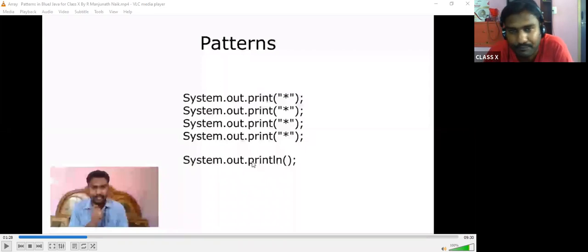Try at your home. Okay. I'll stop sharing the screen now. Hope today's session was useful and understandable. You have to work on this. In this pattern, you should know the inner loop and outer loop. Rest all is simply printing. Everything will be the same. The only thing is what you use inside: star, numbers or characters. Today we have discussed the symbols. In coming days we will look at characters and numbers also.